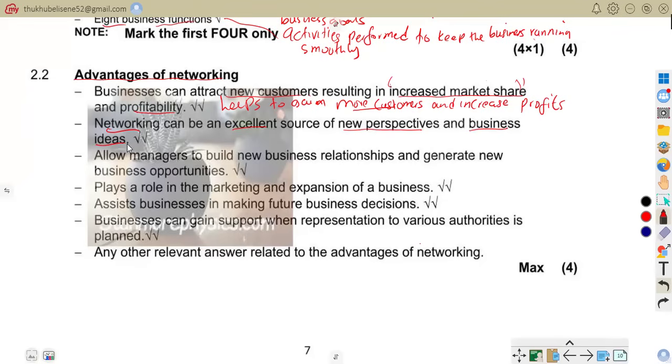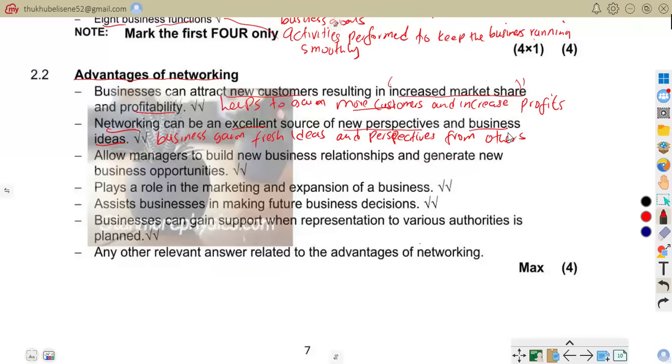So source of new ideas, because business gain fresh ideas and perspectives from others.